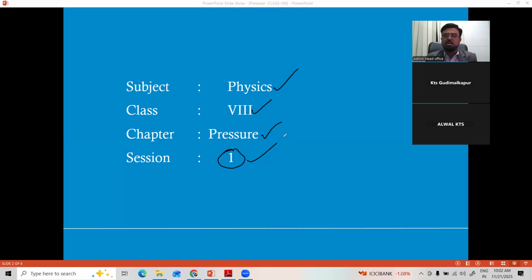In this chapter, it's a very small chapter. Within 2 sessions we can complete. We start with what is thrust or force, what is pressure, what are the applications of pressure, and a little about one step ahead: pressure exerted by liquids and gases also. Not only solids, even liquids and gases can exert pressure, which is explained by Pascal's law, the famous law in pressure.